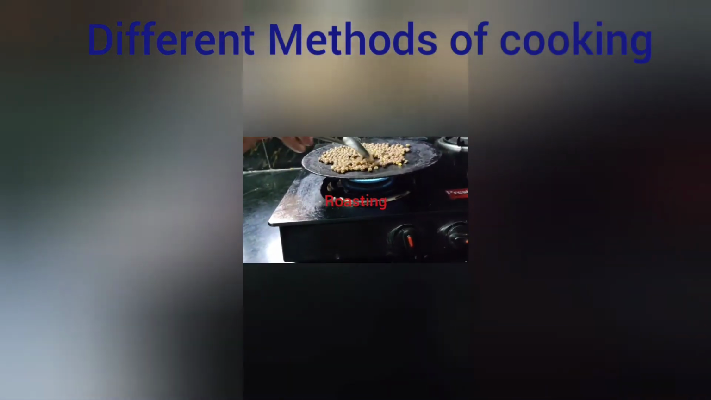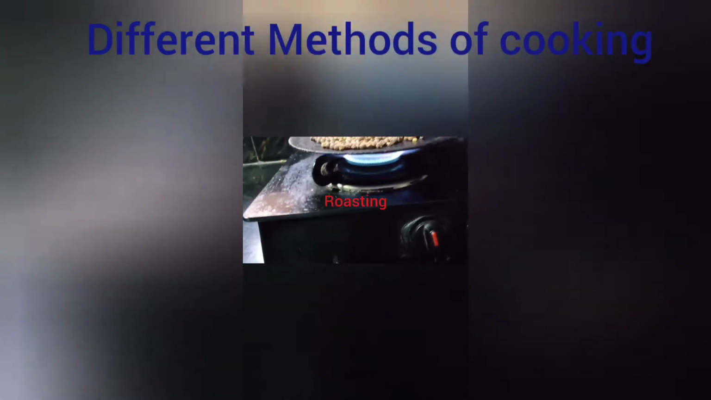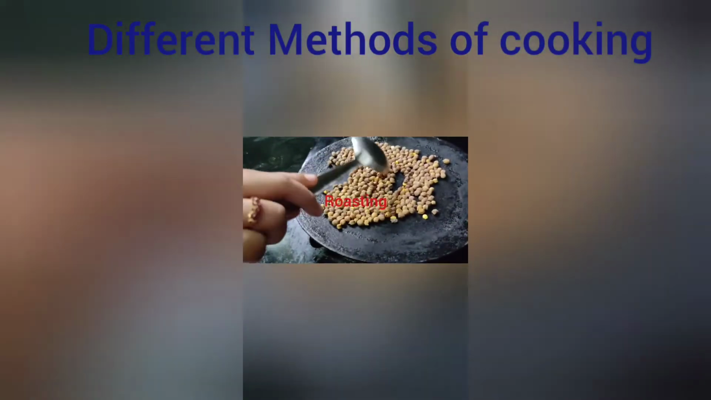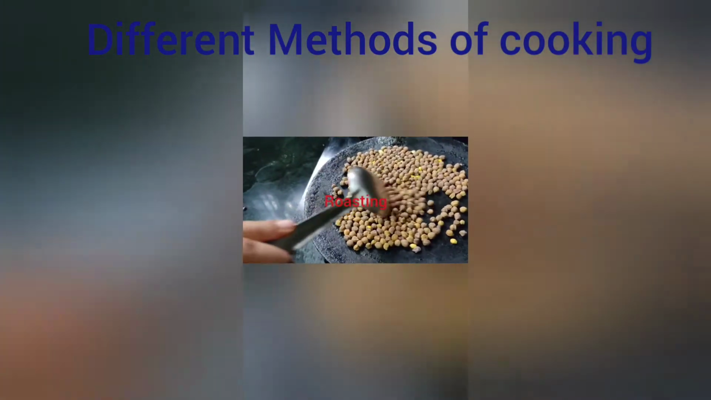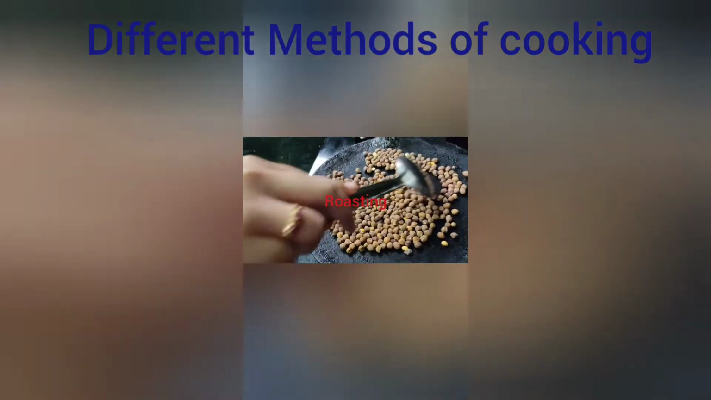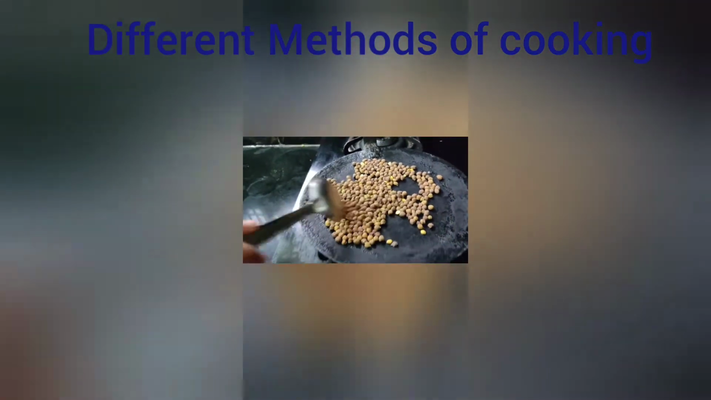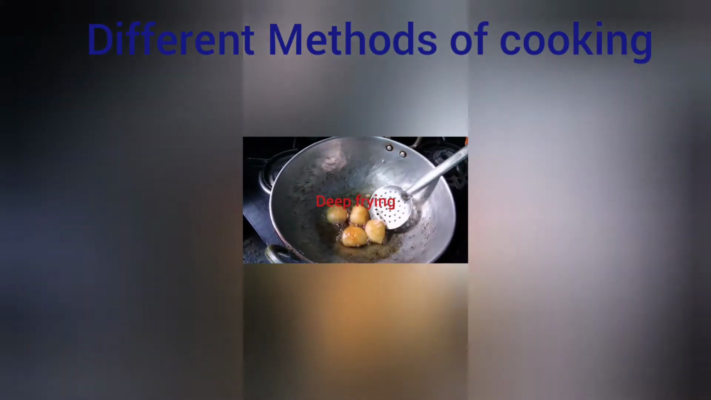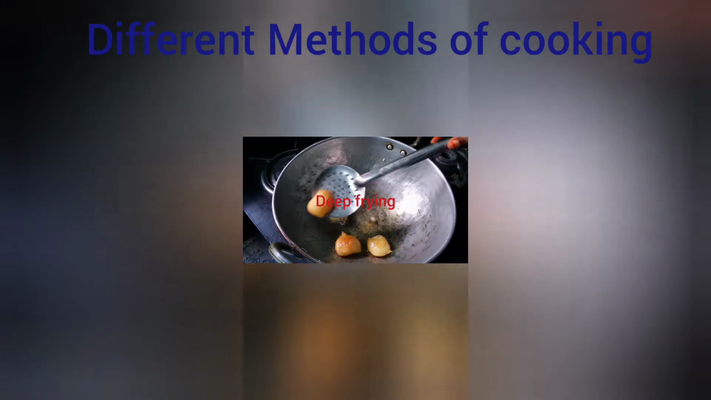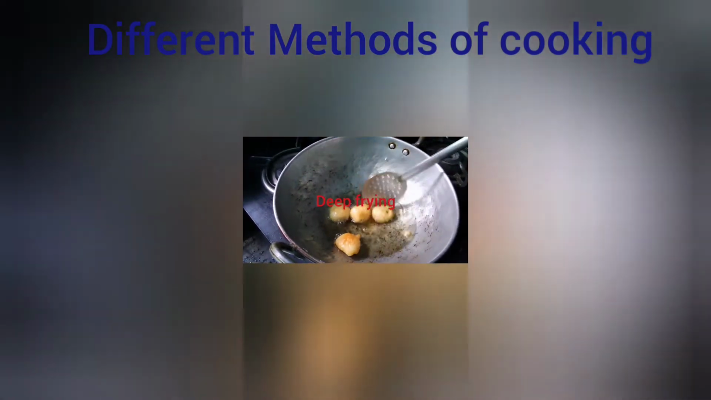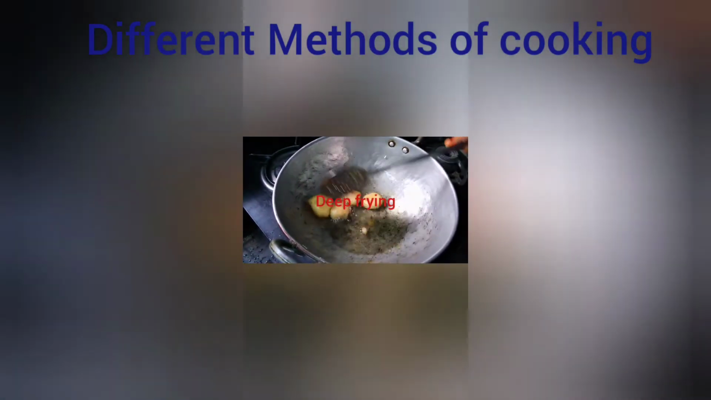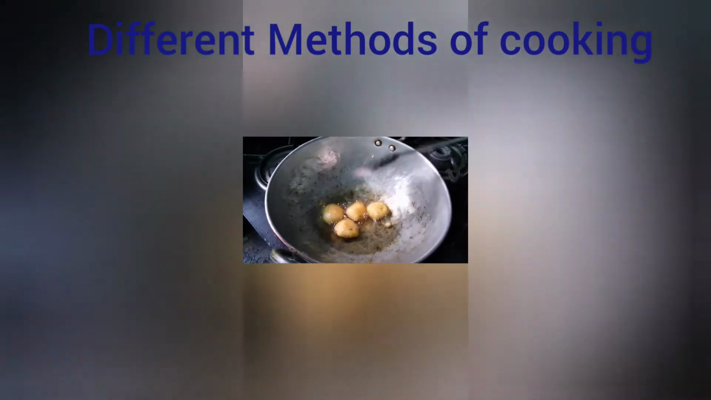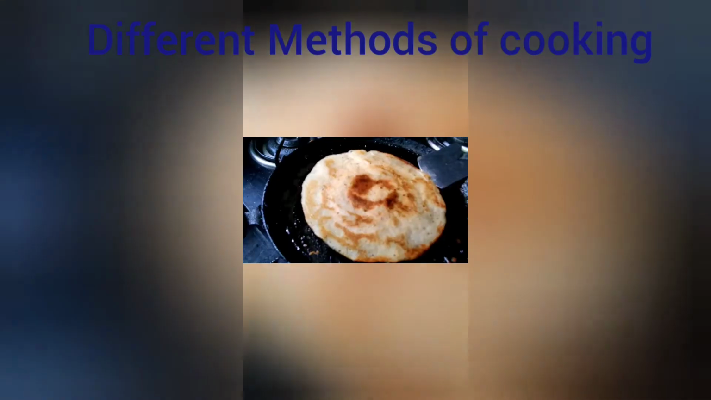Now we will see the process of roasting. Here on a flame a pan is kept. On it we have kept chickpeas, which are roasted on the flame. This is called the process of roasting. Now we are going to see the process of deep frying. Here is the process of making bondas, where we fry the bondas in oil very deeply till they become brown. This is the process of deep frying.